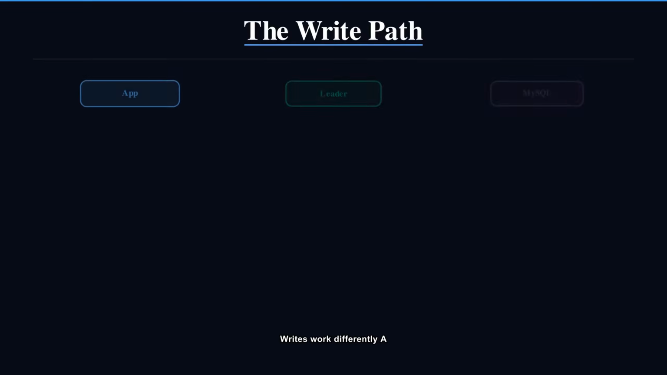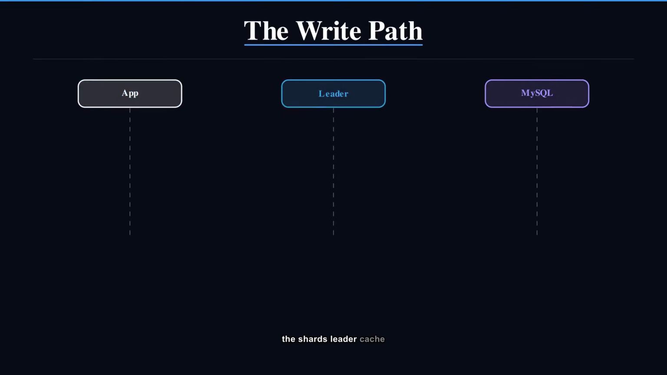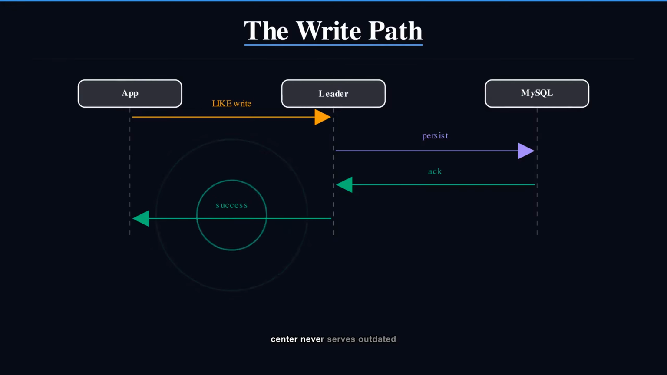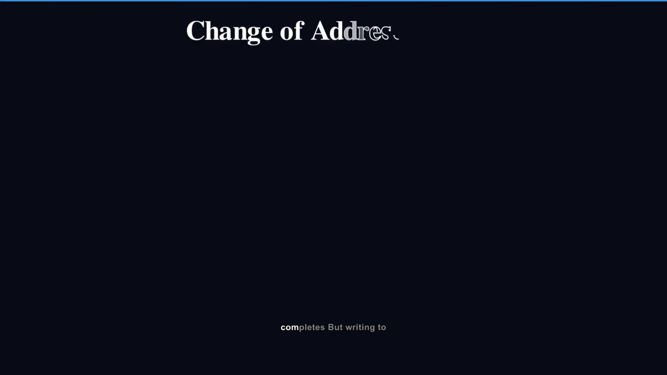Writes work differently. A like goes straight to the shard's leader cache. The leader updates its own cache, writes through to MySQL, then confirms success. This is write-through caching. The leader guarantees its own data center never serves outdated answers after a write completes.